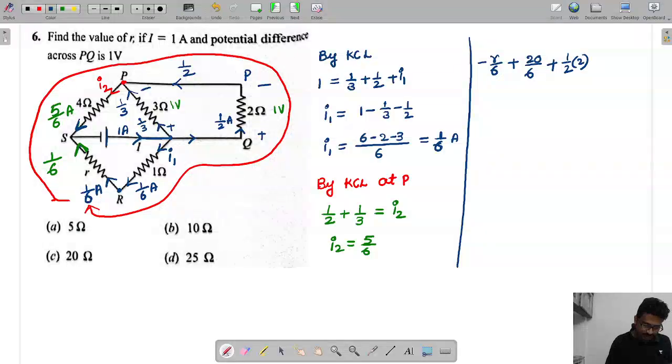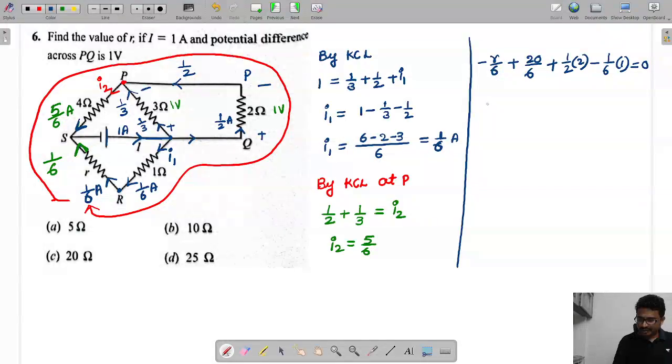Next, in this direction, along the current direction, so minus 1 by 6 into resistance 1, which is equal to 0.